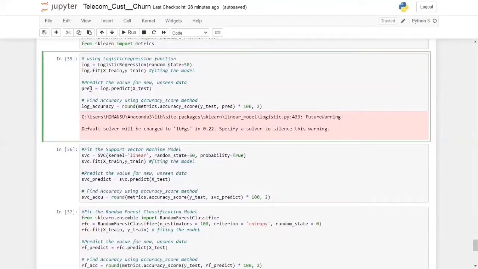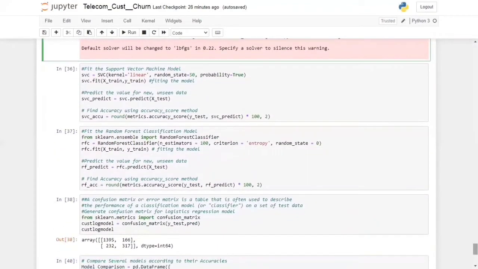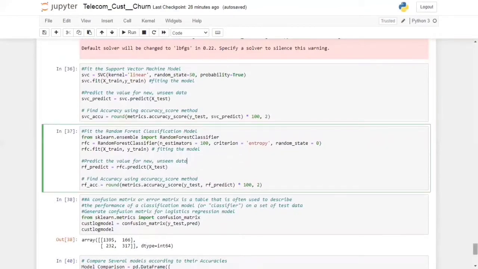We use the predict function to predict the unseen data and store it in the pred variable. For finding the accuracy of a model, we have used the accuracy_score method of metrics, and we have passed y_test and the pred variable. Similarly we have found the accuracy of support vector machine and random forest classifier.